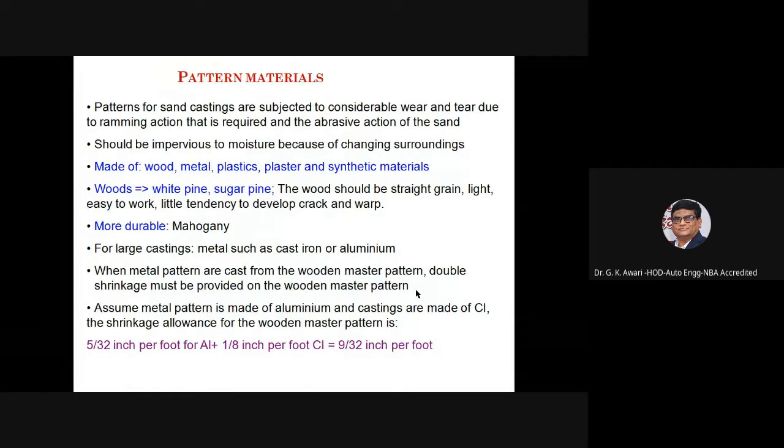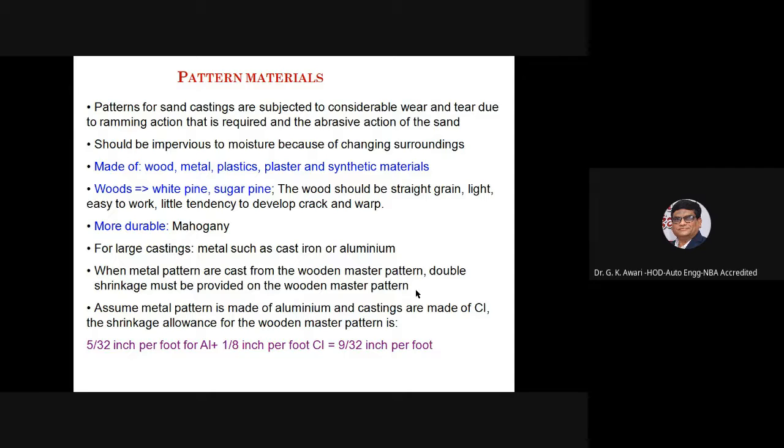Then woods, that is white pine or sugar pine. The wood should be straight grain, light, easy to work, with little tendency to develop cracks and warp, and more durable. For large castings in metals such as cast iron or aluminum, when metal patterns are cast from the wooden master pattern, double shrinkage must be provided on the wooden master pattern.